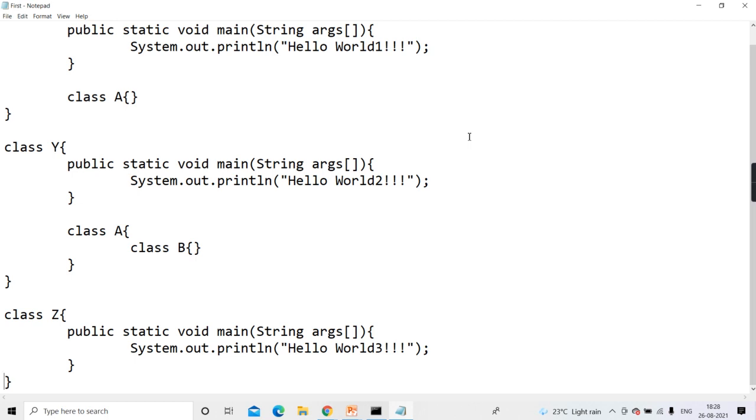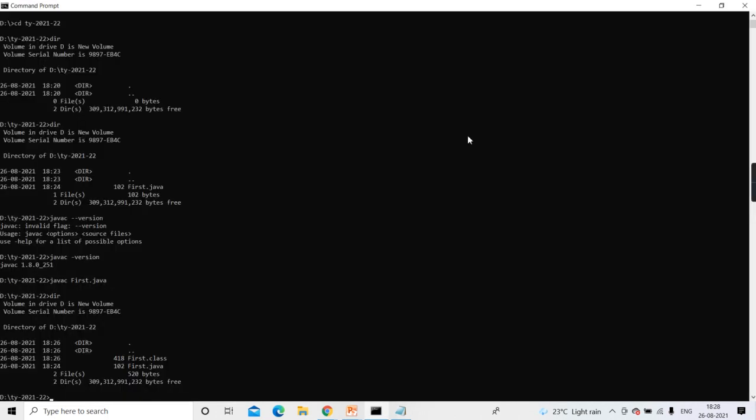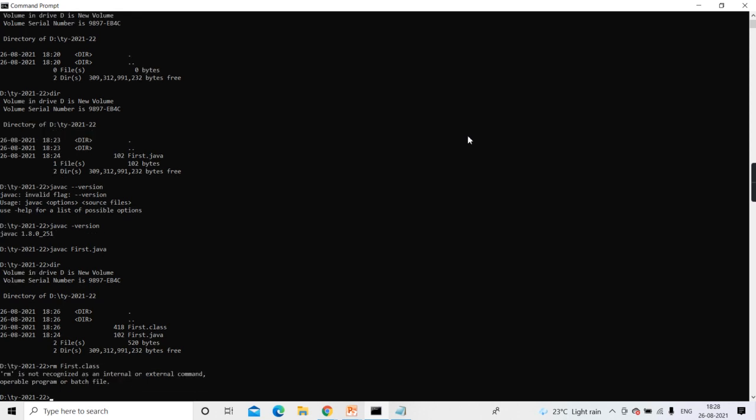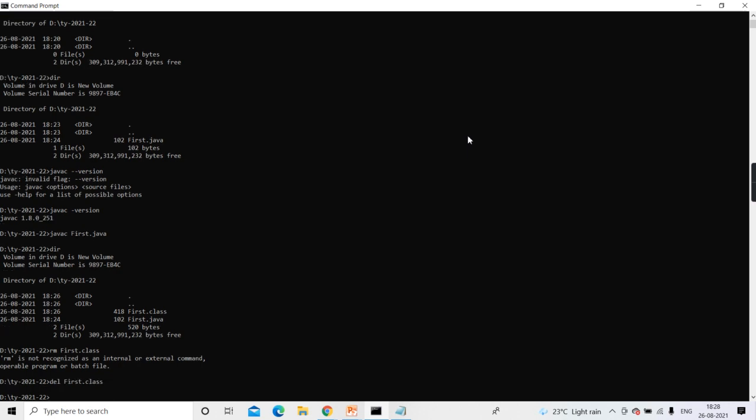Right guys? First I'll remove first.class. Now rm is a Linux command. Here I have to write del first.class. A lot of Linux commands are practiced, so normally it becomes a little bit confusing when we come to Windows.